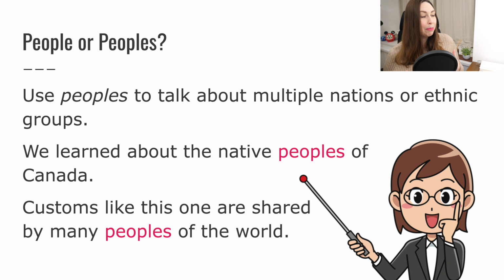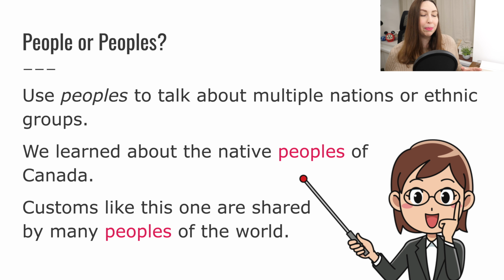Use peoples to talk about multiple nations or ethnic groups. Like I said, peoples is the plural form of people. We learned about the native peoples of Canada. Multiple groups of people, multiple ethnic groups. Customs like this one are shared by many peoples of the world, many different groups of people.